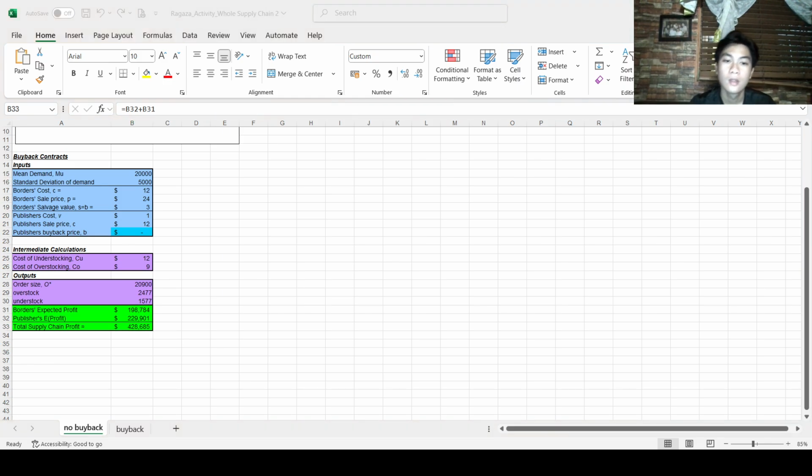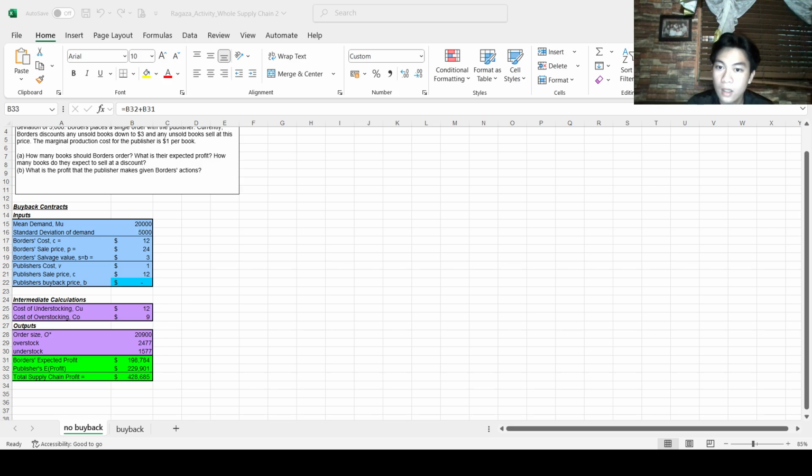$128,685. So the order size is what the order amount is, as stated earlier. While for the expected profit, this is the 229,901, and then the expected number sold at a discount is 2,477, which is shown in this overstock part. So that is for letter A and letter B.